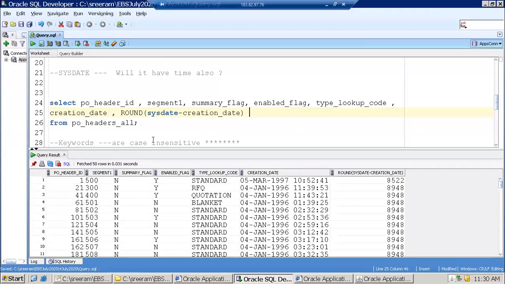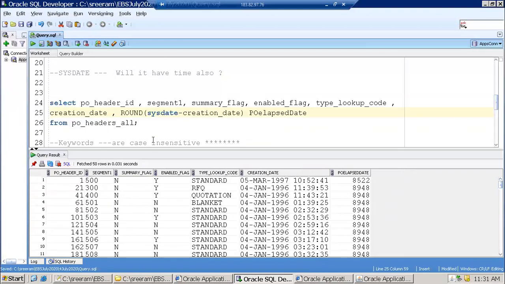Let me mention something like POI labs date. Now it considers that particular column name. This is how we can mention mathematical expressions also.